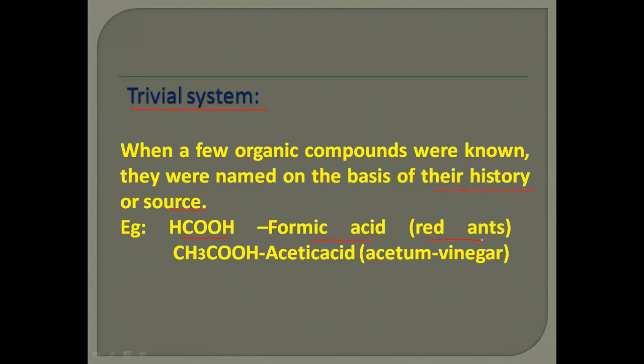Similarly, another example is acetic acid. The common or trivial name is acetic acid. The origin of acetic acid is acetum, meaning vinegar. So these are some examples of trivial systems.